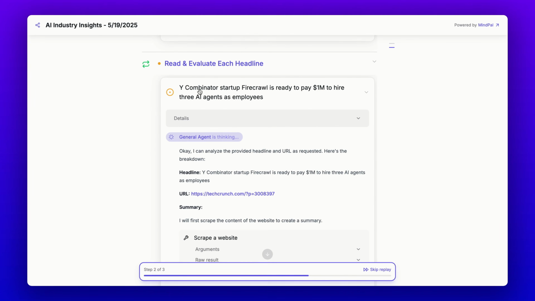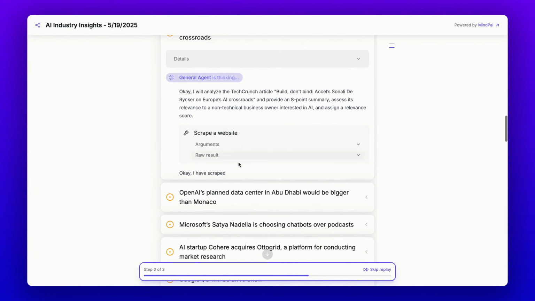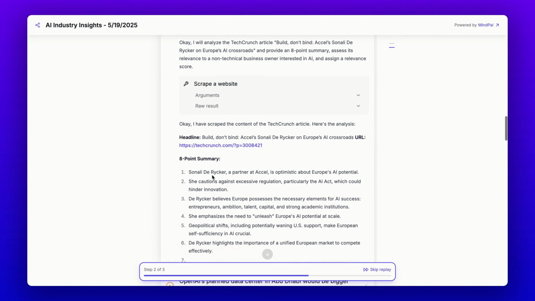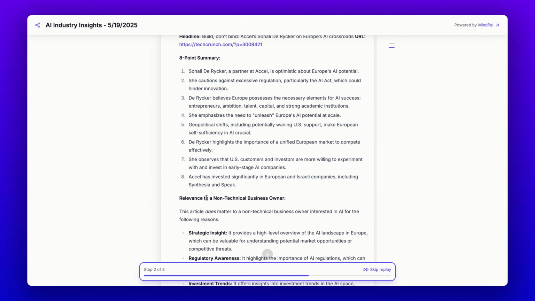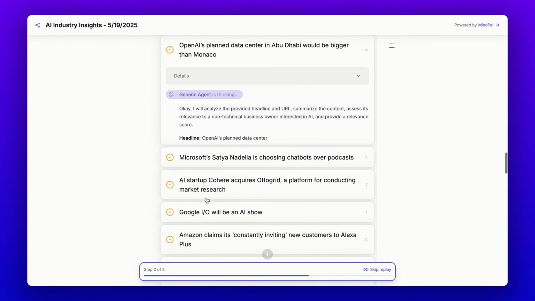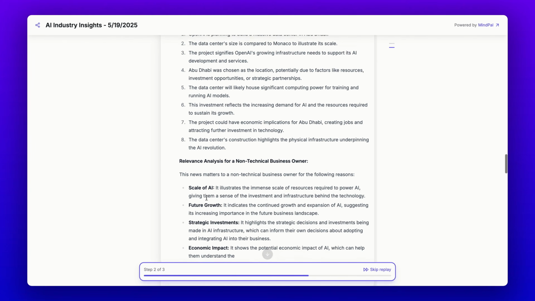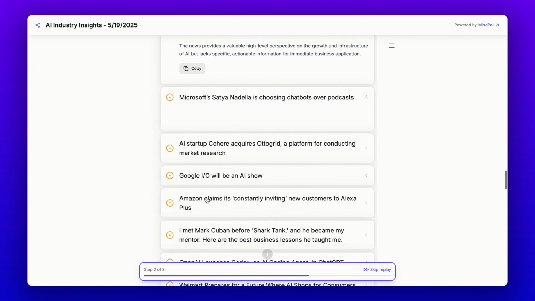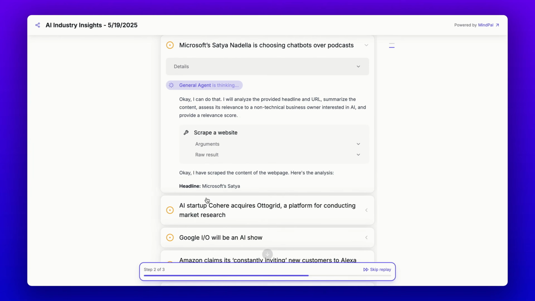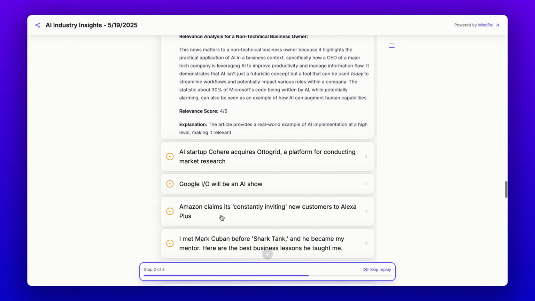And then this AI agent starts to read through each news headline to do the 8-point summary as requested, an analysis of whether the news headline is relevant to the reader, and a score of relevance as well. So it will keep doing this for every single news headline out of, I think, 40 different news headlines that it can extract from the previous research step.